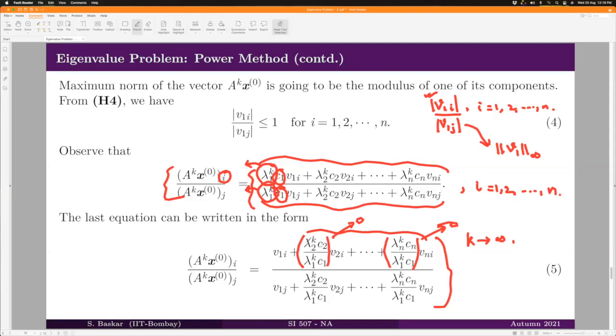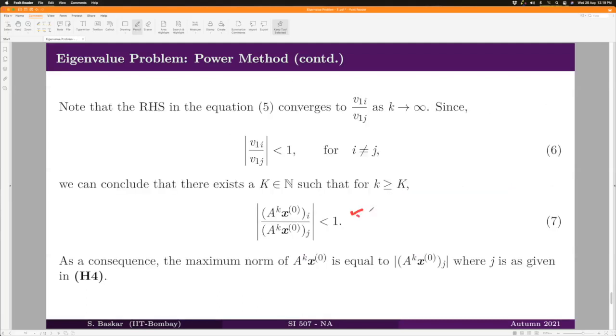Therefore, all these terms, lambda 2 by lambda 1, lambda 3 by lambda 1, up to lambda n by lambda 1, all these numbers are less than 1. Therefore, if you raise that number to the power k and then take k tending to infinity, all these terms go to 0, and what remains is only this much, right? And from here, you can see that that is less than or equal to 1. So that is what we are having here.